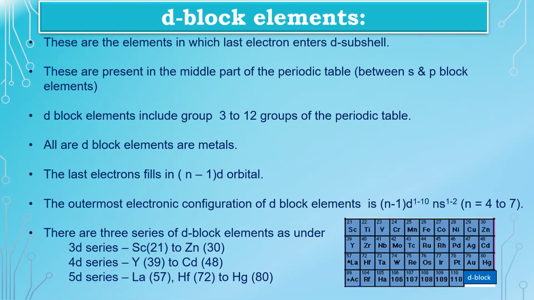In the 3d series, the elements are present from atomic number 21 to 30, whereas in the 4d series, it is 39 to 48. In the 5d series, we have something different: lanthanum, which has atomic number 57, and then hafnium to mercury, that is 72 to 80. So these are the D block elements that you need to remember.